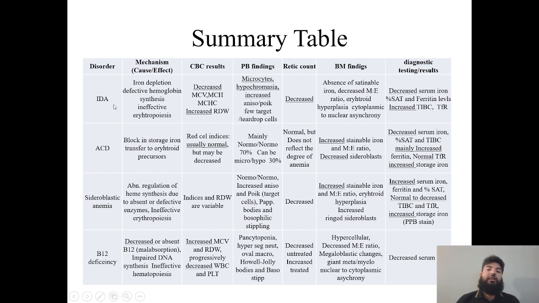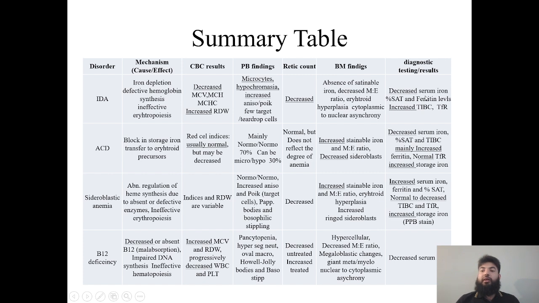So iron deficiency anemia is more common, and you will see decreased MCV, MCH, MCHC, increase in RDW, decreased serum iron and ferritin level, increased TIBC and transferrin receptor. Then anemia of chronic disorder. So you have to differentiate between iron deficiency anemia and anemia of chronic disorder. So you will see decreased iron saturation and TIBC, and mainly increased ferritin.